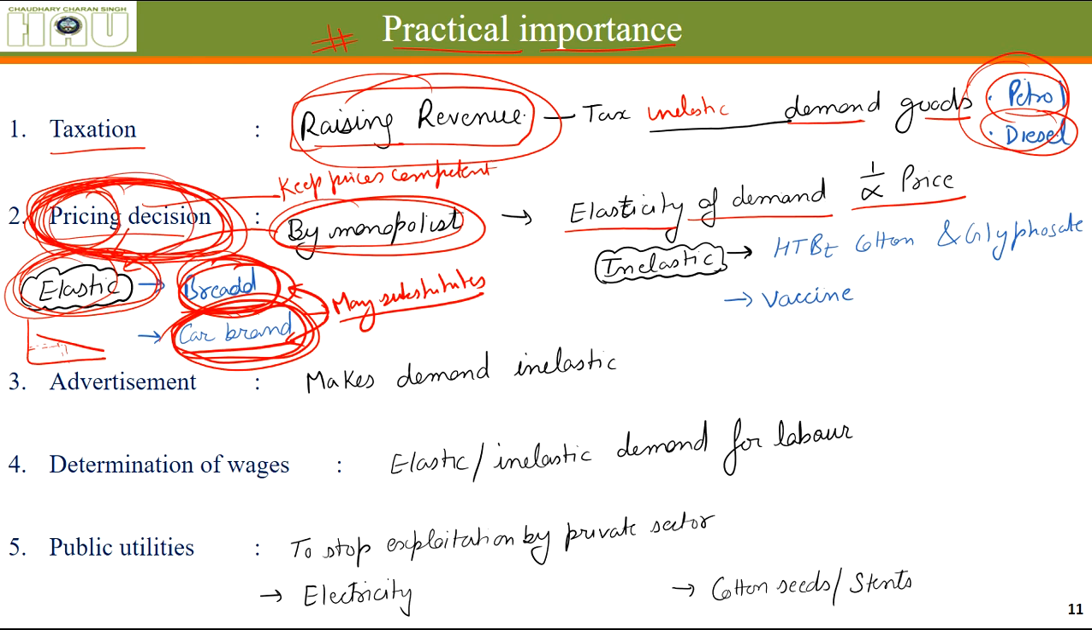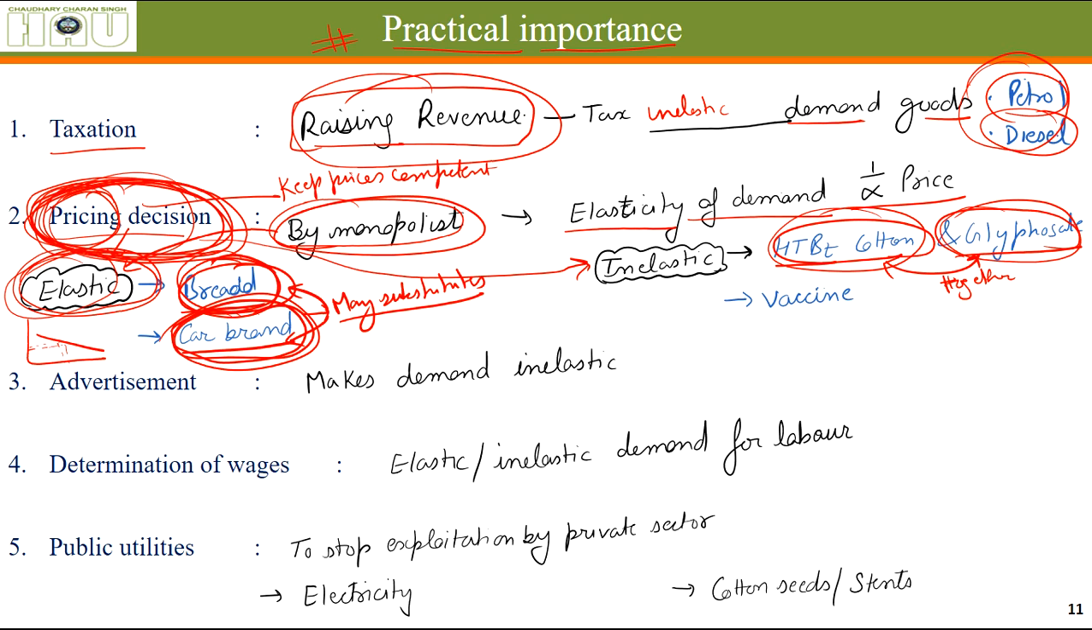Let's say the same producer is selling things which have inelastic demand. An inelastic demand example is HTBT cotton and glyphosate. These two things are used together, plus these things have an inelastic demand because the farmer needs to sow this crop and he will be needing this weedicide along with this crop, because this is a recommendation from the company that has given these seeds and this crop. I'll be sharing a news article for the same, for these two things.